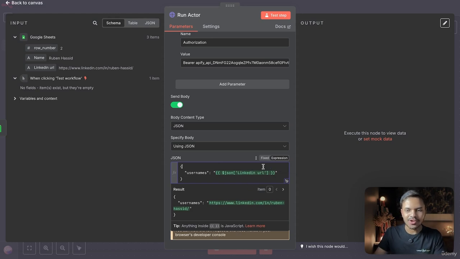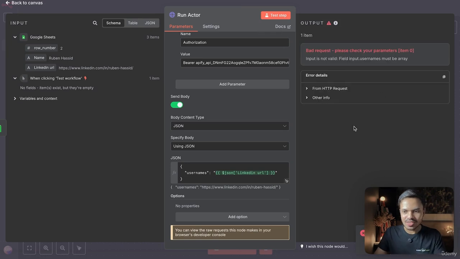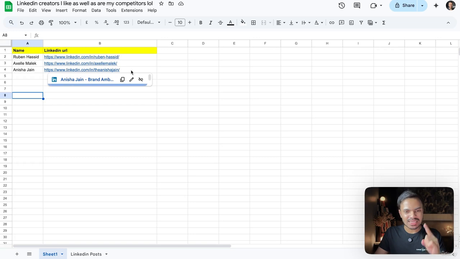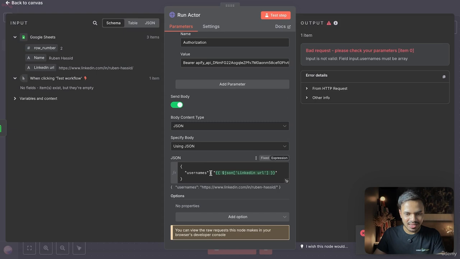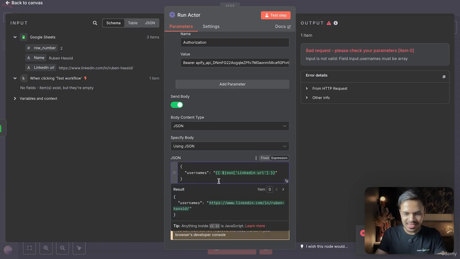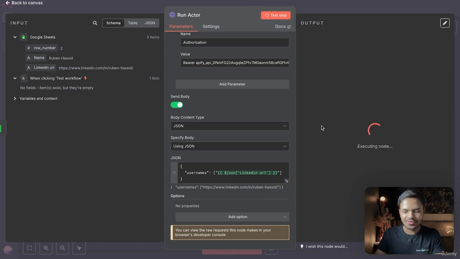Awesome. But now if we run it, it will show us an error. Why? So let's see. Yeah, because this thing must be an array. Since we are not just passing only single username, we are passing multiple username. It's a form of array or a list. So how you can add a list is by using square brackets. And now if you run it, it will successfully show you the output.